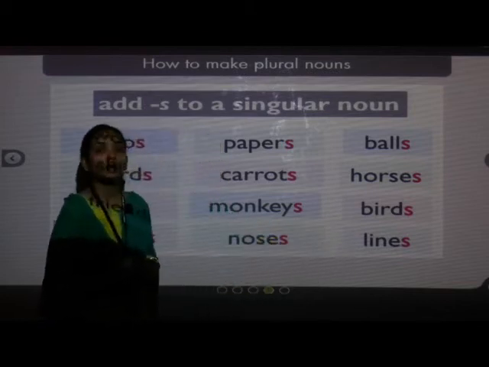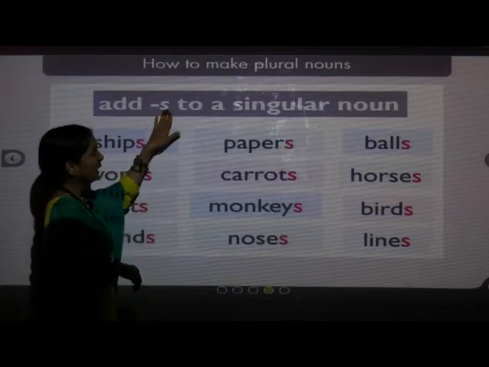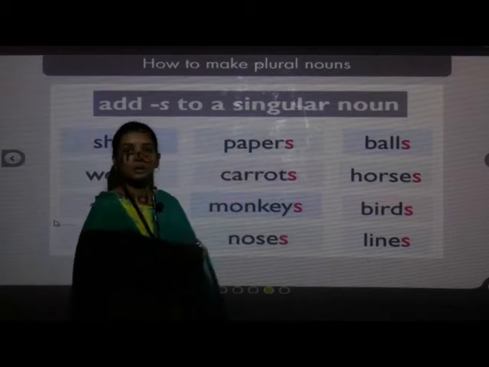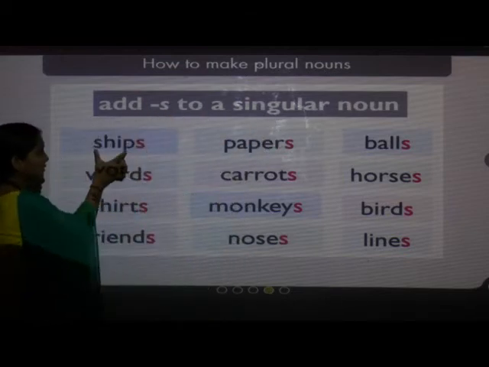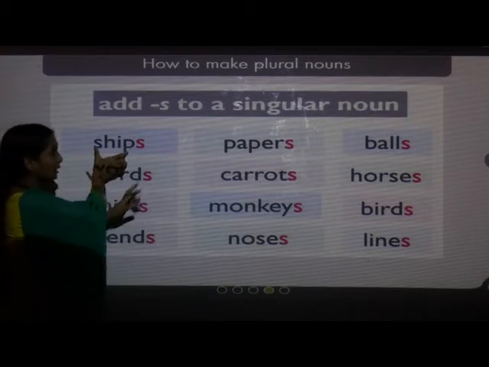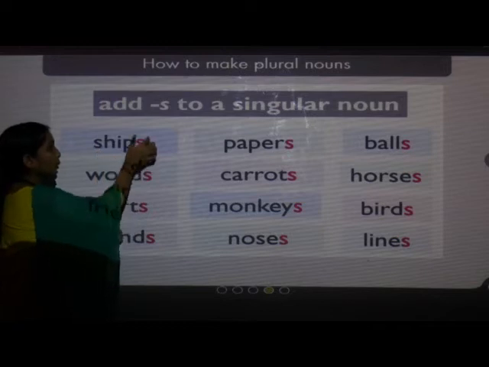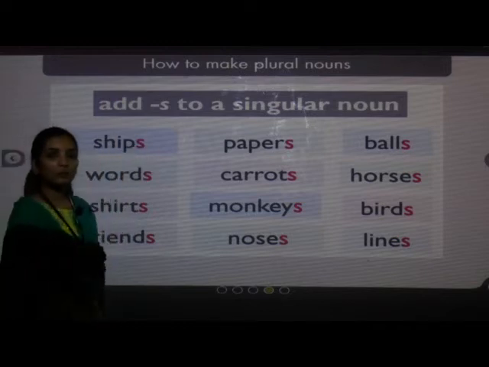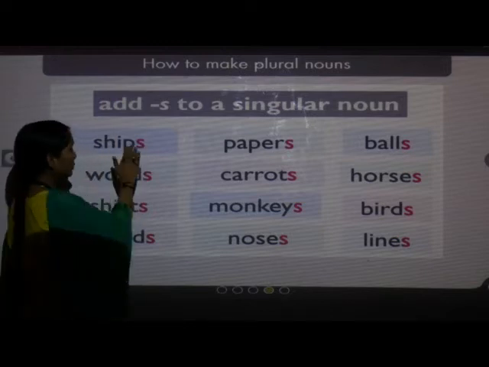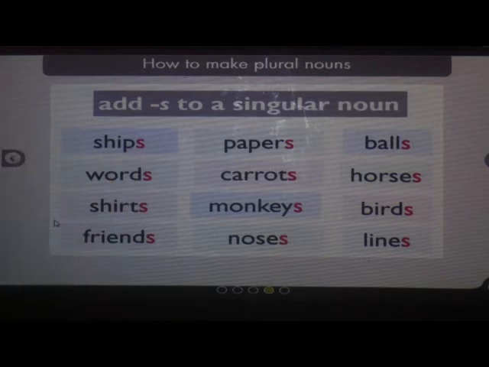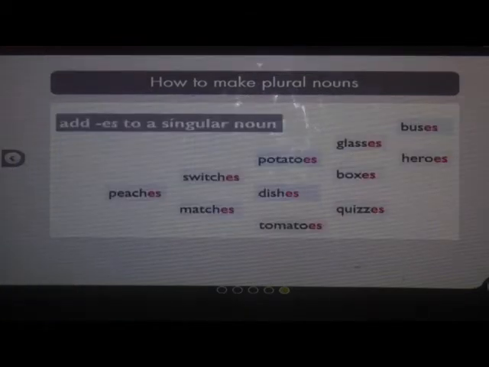What we have done? We have added s to a singular noun. This is a singular noun. When we add s to it, it becomes plural. Okay. And how to make plural nouns?